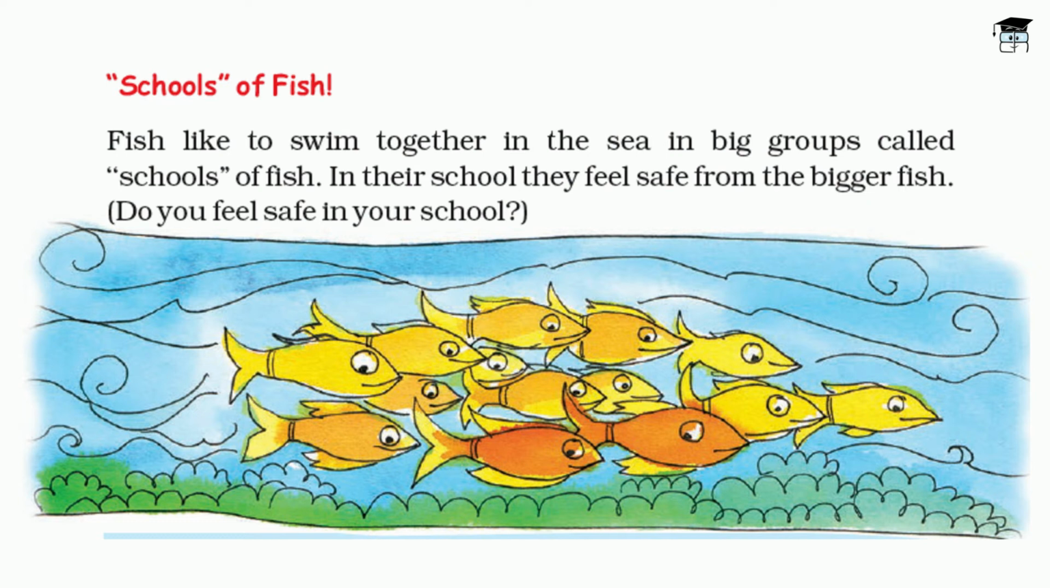Now schools of fish. Fish like to swim together in the sea in big groups called schools. Okay, just like different groups are named, so a group of fish is called a school. In their schools they feel safe from the bigger fish. Okay, so over here you can see that all these fishes are moving together, and this is known as a school of fish.